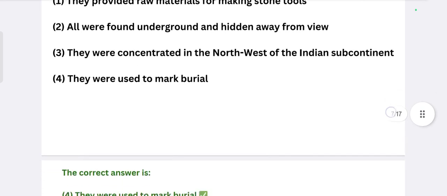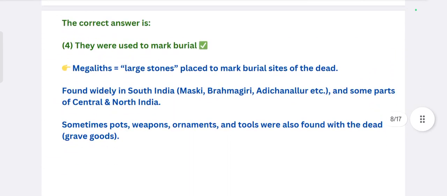The correct answer is: they were used to mark burial. What are megaliths? Large stones are known as megaliths, placed to mark burial sites of the dead. They are found widely in South India, such as Maski, Brahmagiri, Adichanallur, etc., and in some parts of Central and North India. Sometimes pots, weapons, ornaments and tools were also found with the dead. These are grave goods.